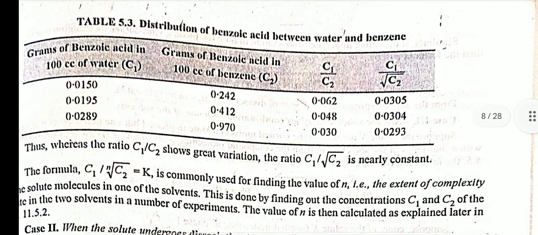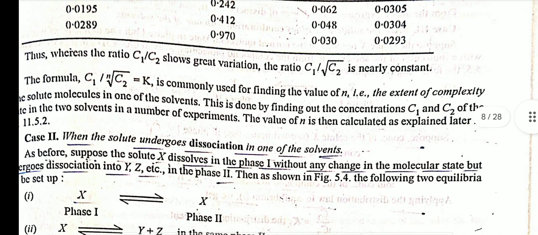Grams of benzoic acid in 100 cc of water C1: 0.0150; grams of benzoic acid in 100 cc of benzene C2: 0.242; C1/C2: 0.062; C1/√C2: 0.0305. Thus, whereas the ratio C1/C2 shows great variation, the ratio C1/√C2 is nearly constant.